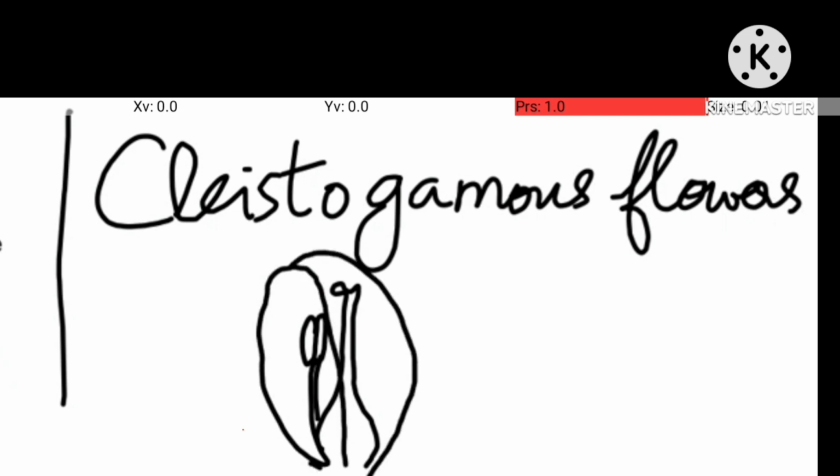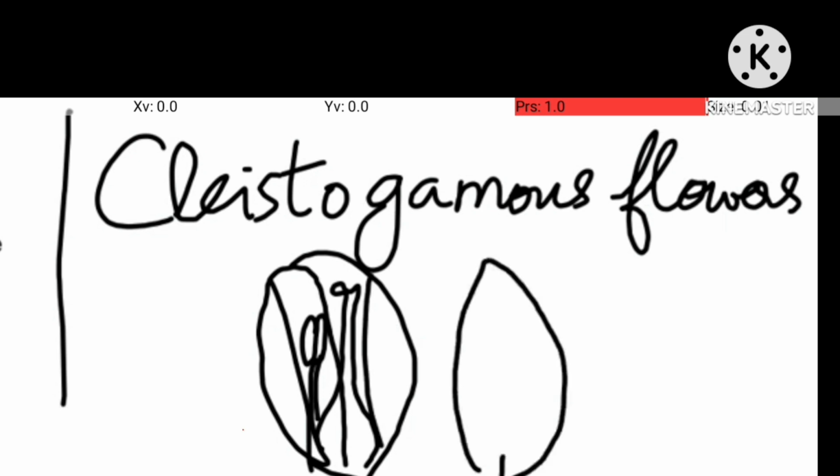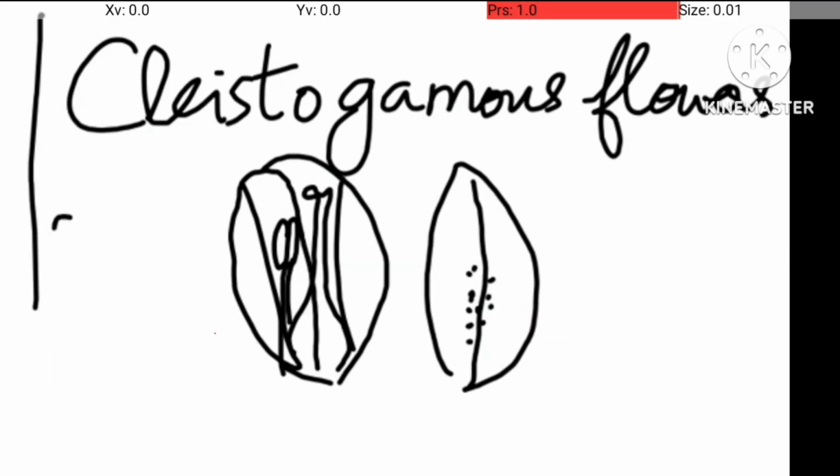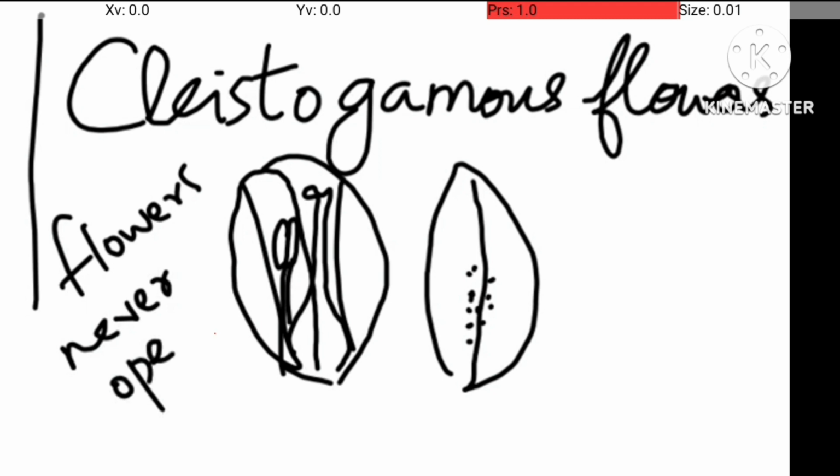It won't open at all. If 5 petals are there, all 5 will close like this. Outside it looks like a bud, and inside are the sex organs. These flowers never open. They look like a bud, but they are not actually buds, they are adult flowers. The petals will not open.